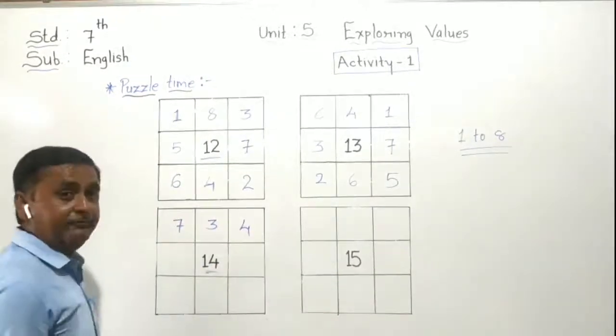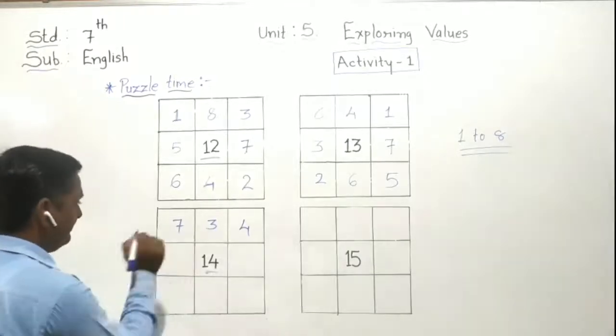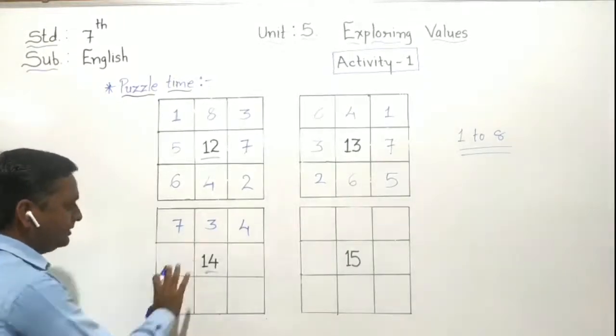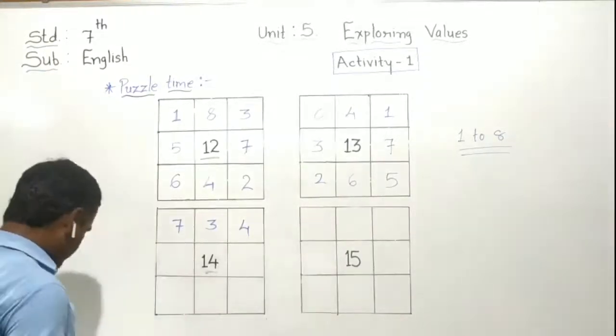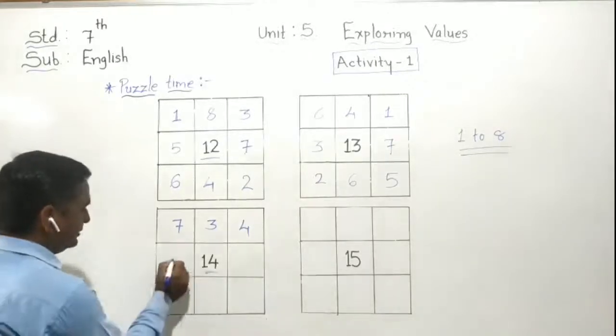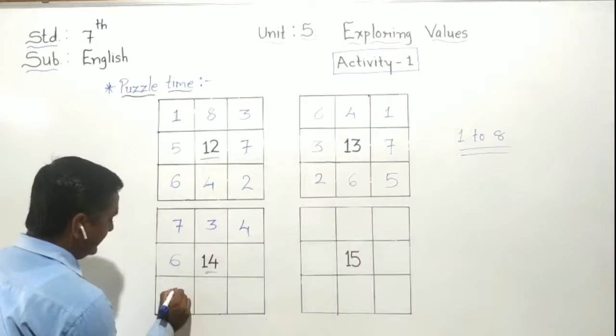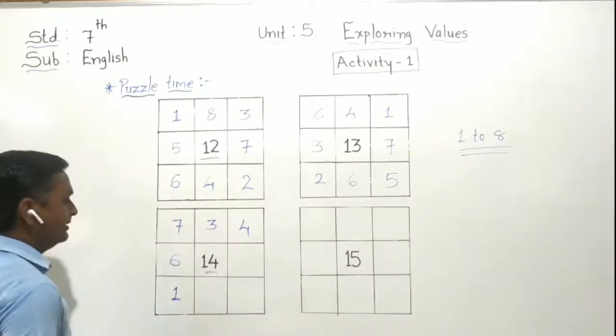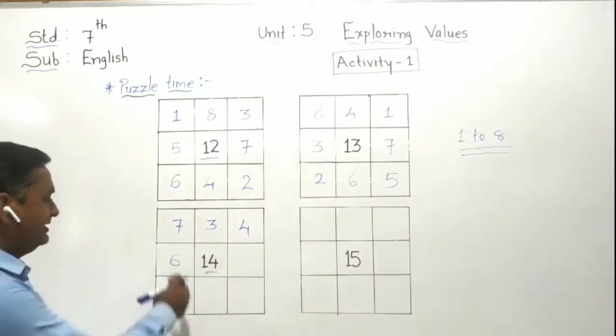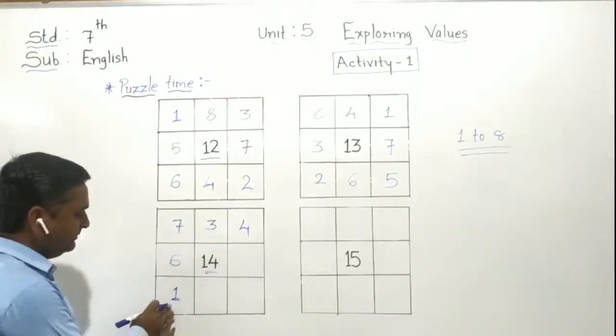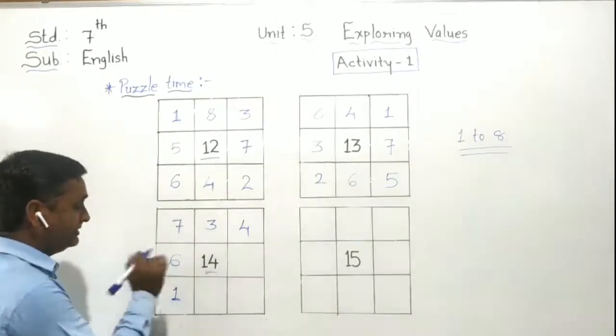Now the horizontal line we have to discuss. 7 is given already. We require only 7 in both boxes. So what do we have to put here? For example, put 6 and here 1. Now count it. 6 plus 7 is equal to 13. 13 plus 1 is equal to 14. So it becomes 14.